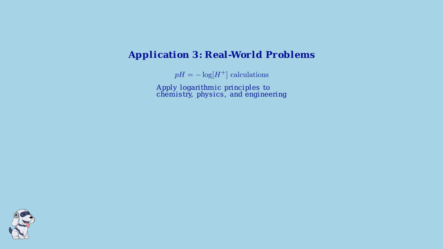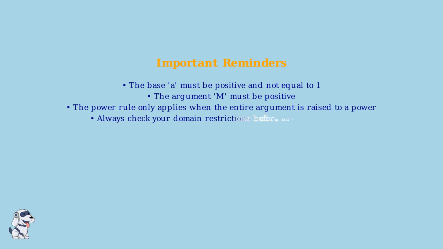scientific problems. As you continue practicing with the power rule, remember these important conditions and limitations that ensure you apply it correctly every time. The base must be positive and not equal to 1. The argument inside the logarithm must be positive. The power rule only works when the entire argument is raised to a power, not just part of it. And always check your domain restrictions before applying the rule.